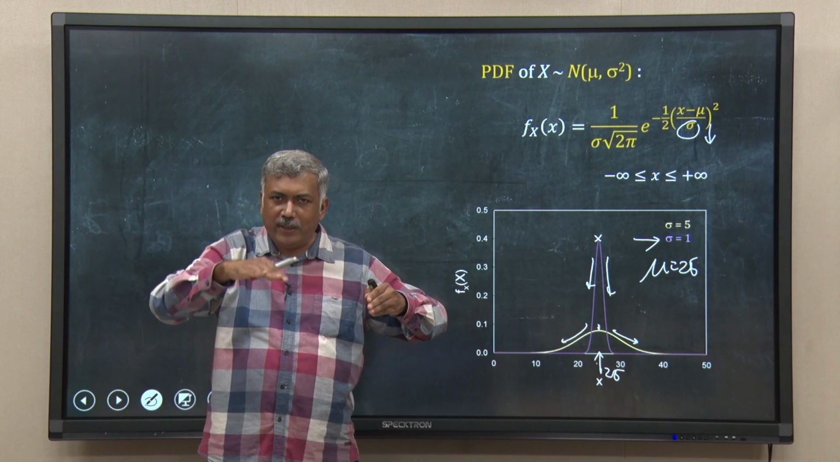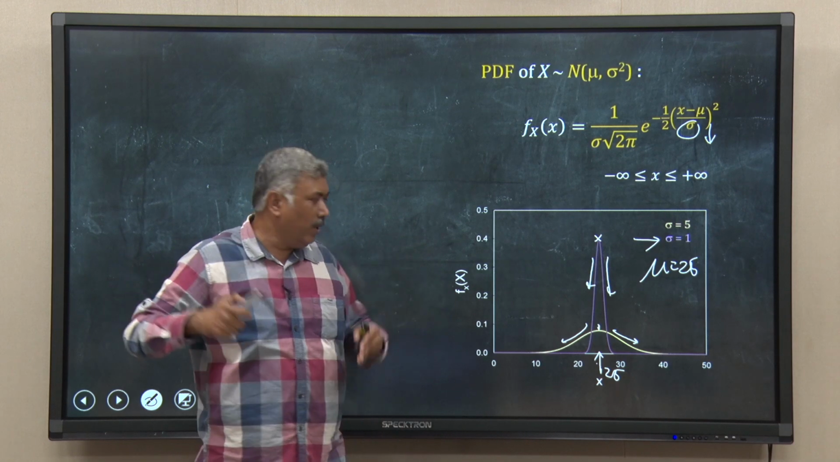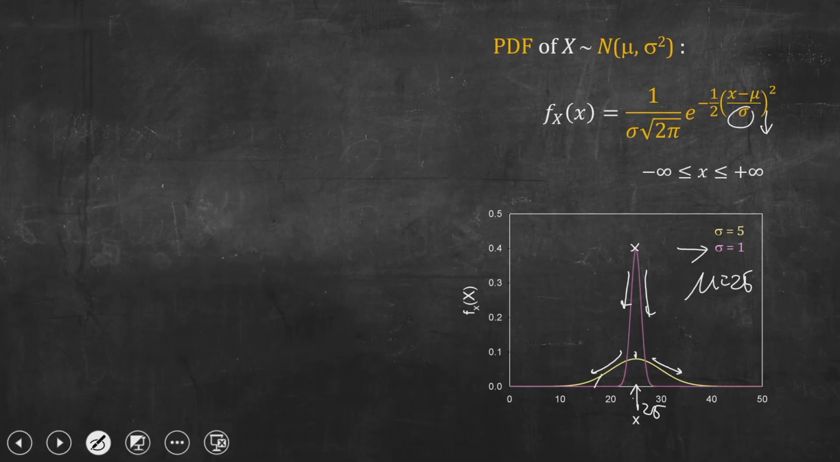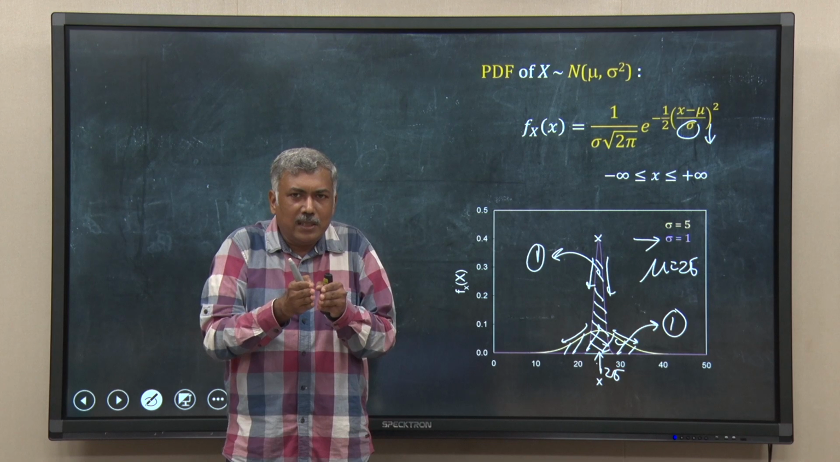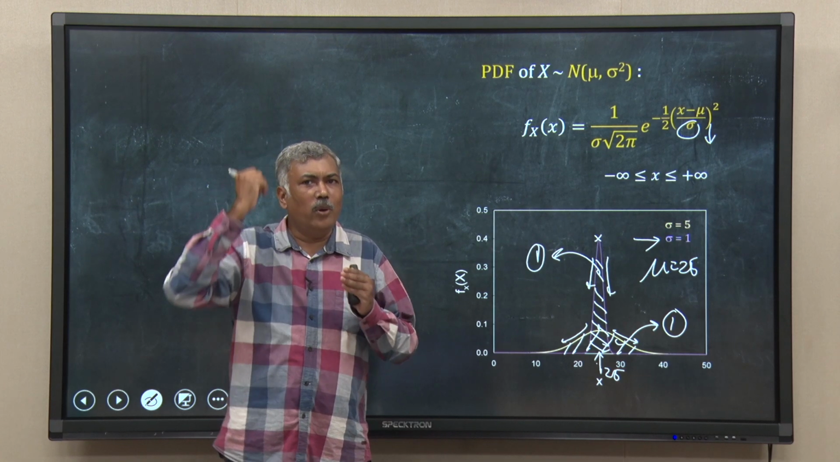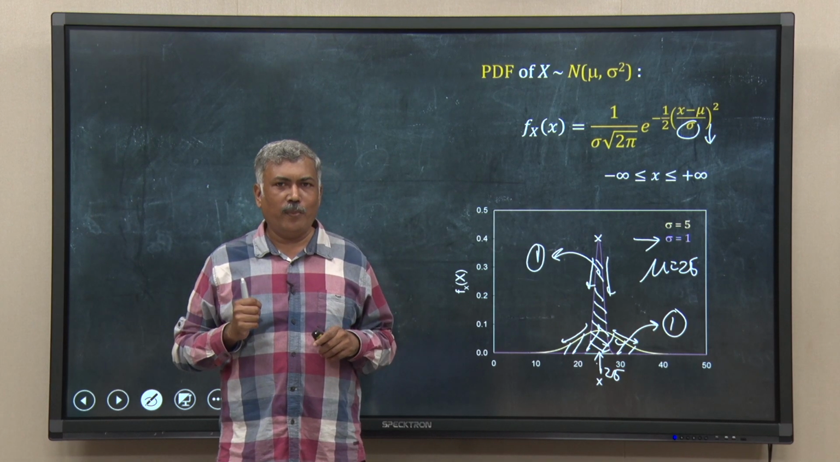So, the height of the peak should drop to accommodate this, because the integration, that is the area under the curve, the whole thing, this is also 1, and the area under the pink curve is also 1. So, if one is fatter, its height has to be lower. If one is very thin, its height has to be more, as simple as that.